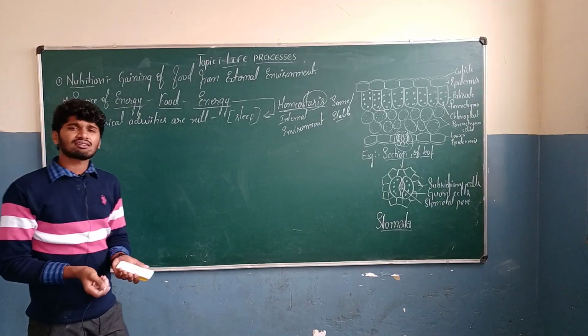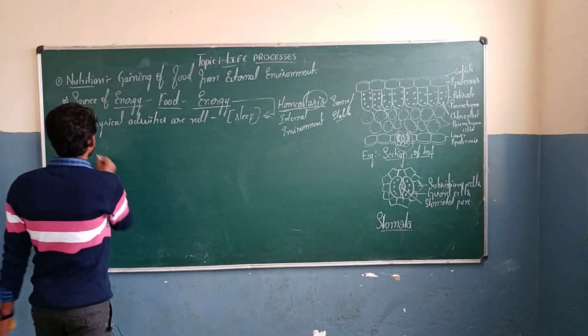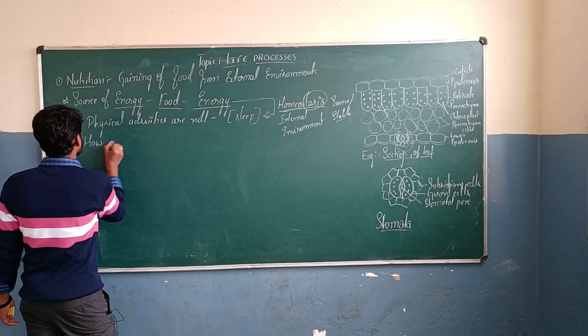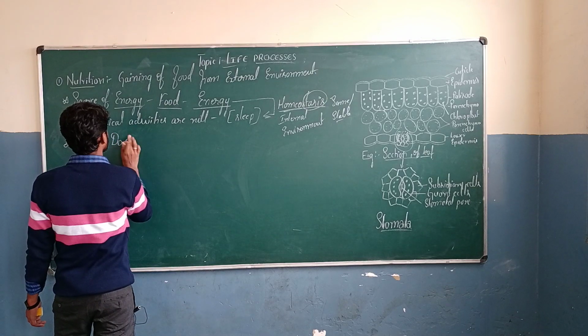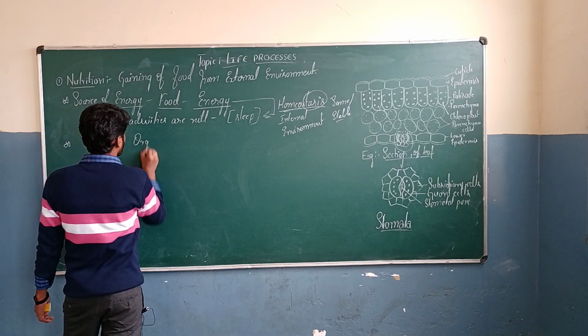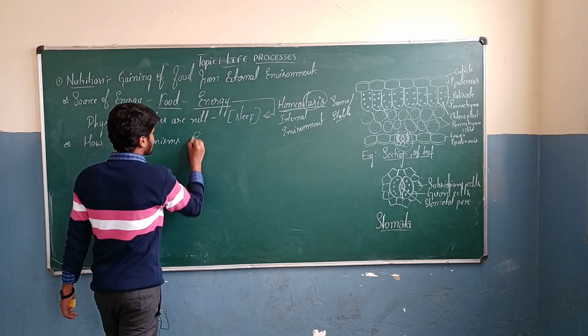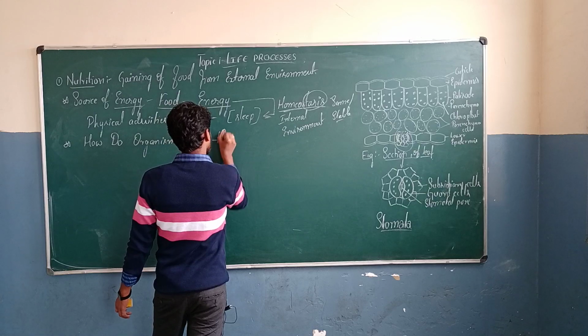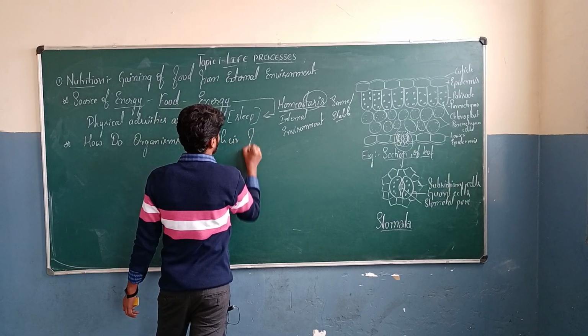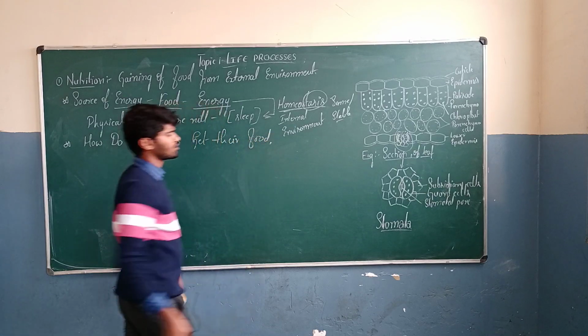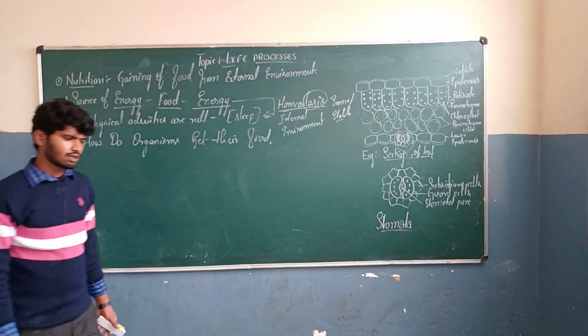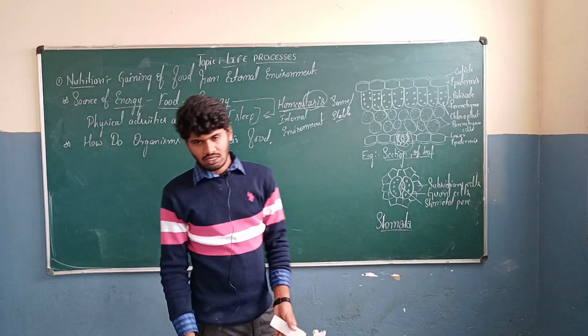After that, how do organisms get their food? Our question is, how do organisms get their food? The best example is human beings.